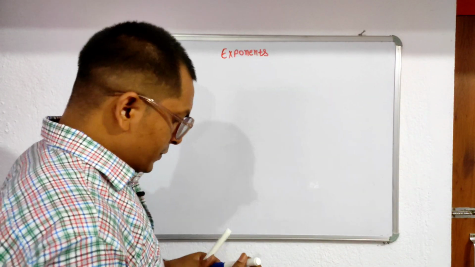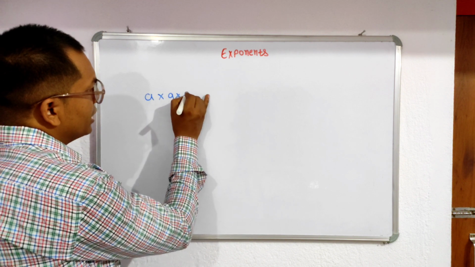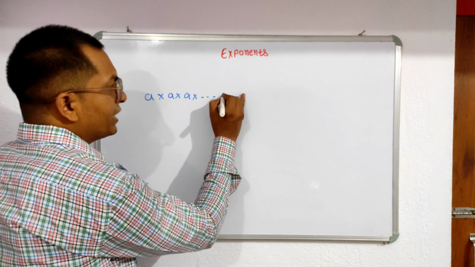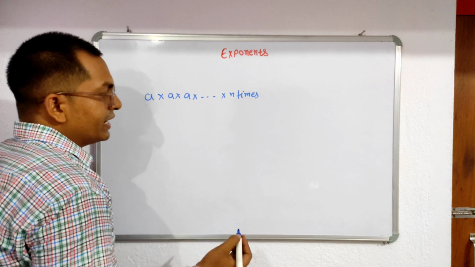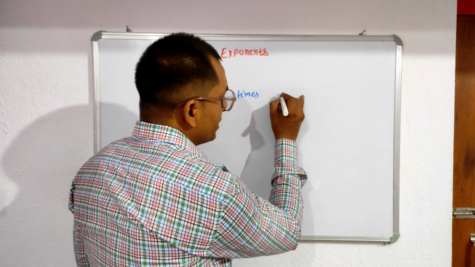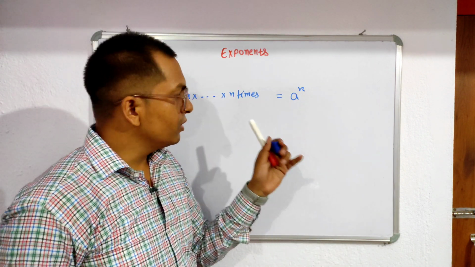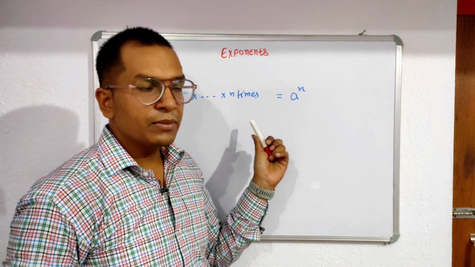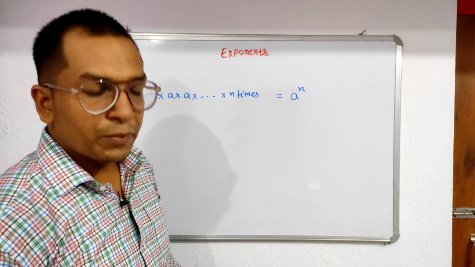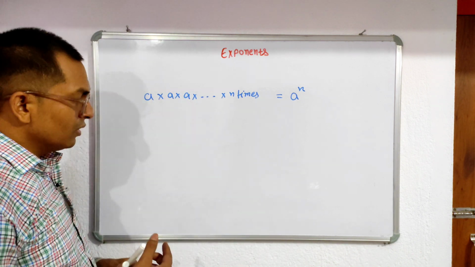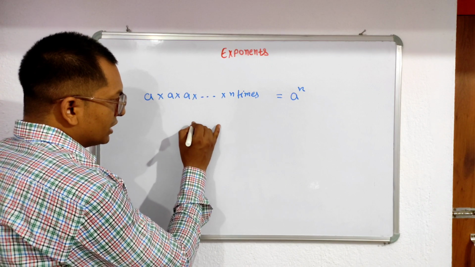Then we move towards a general number. Suppose a into a, dot dot, n times we write. In that condition, after multiplying, we write a to the power n. Clear now? a is the number which is multiplied several times, and n is the power. And a is the base.